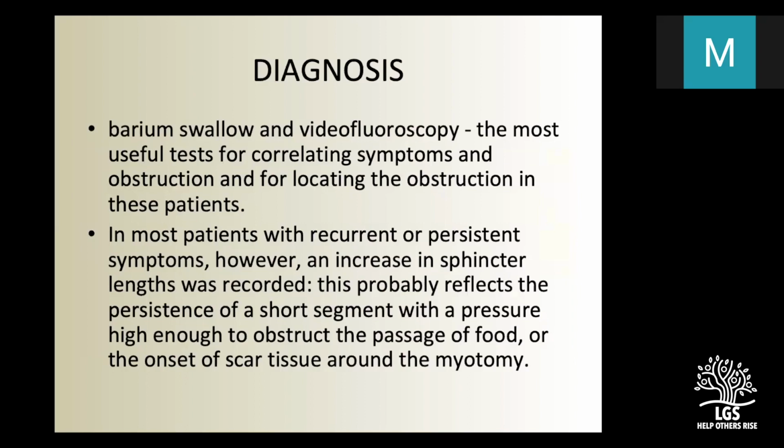Now, how will you diagnose a failure? Generally, it is a straightforward diagnosis as we do in routine achalasia. Barium swallow and fluoroscopy are useful tests. In most patients with recurrent or persistent symptoms, whenever you do manometry, you will find an increase in sphincter length. This probably reflects the persistence of a short segment with a pressure high enough to obstruct the passage of food due to either incomplete myotomy or formation of scar tissue. The formation of scar tissue remains one of the problems for recurrence or failed hilar myotomy.